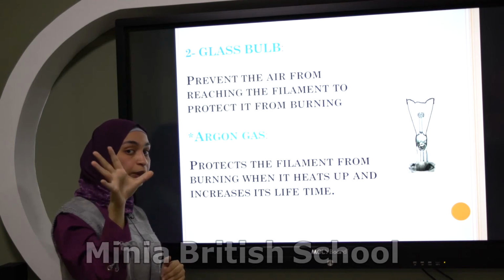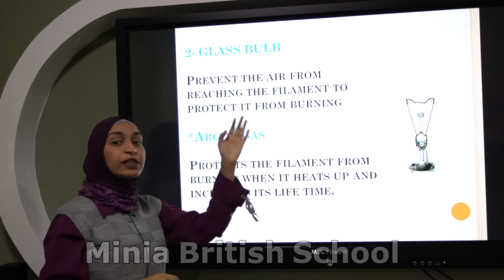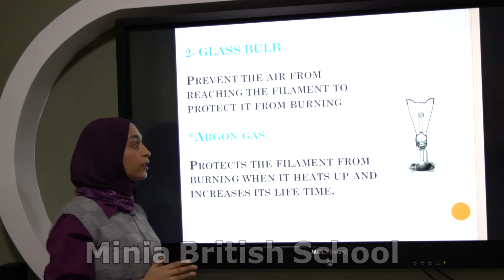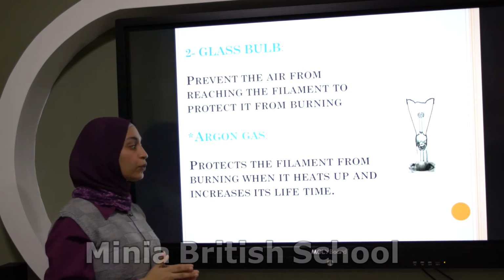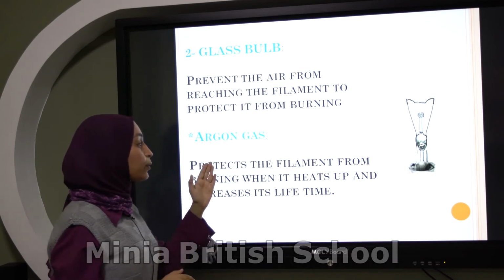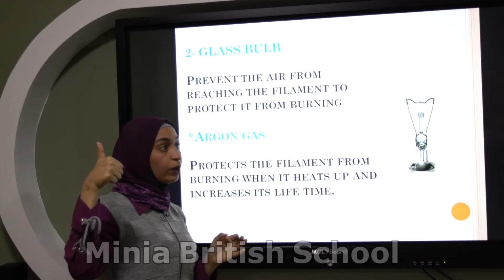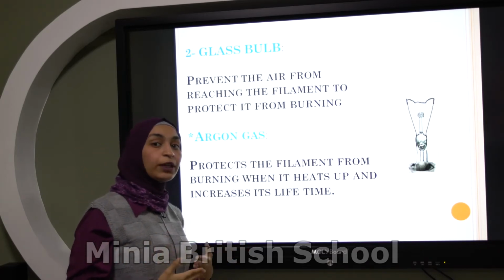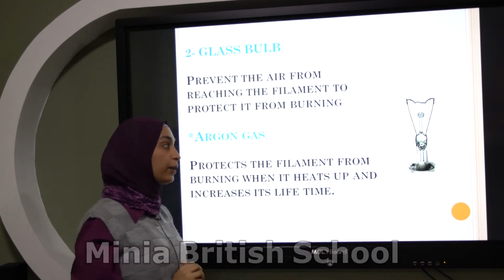What will happen if the air reaches the filament? The filament will burn. Okay, inside the glass bulb there is an inert gas called argon gas. It's very important. Why? Because it protects the filament from burning. This is number one. Number two, increases its lifetime. What is the meaning of lifetime? Means we can use it for a long time.